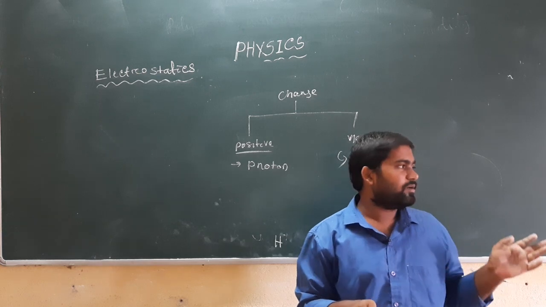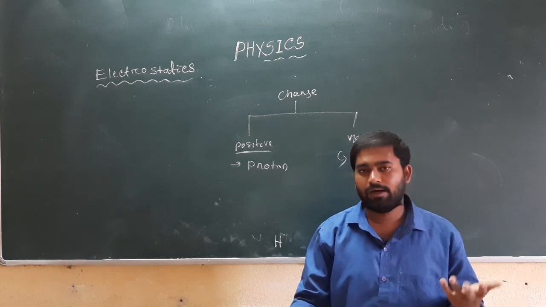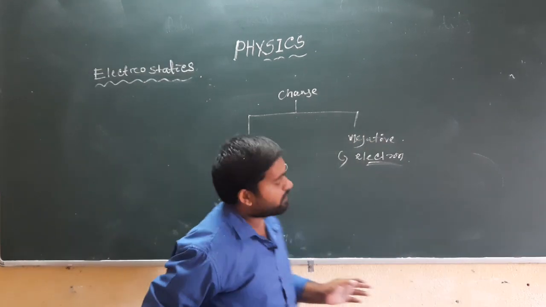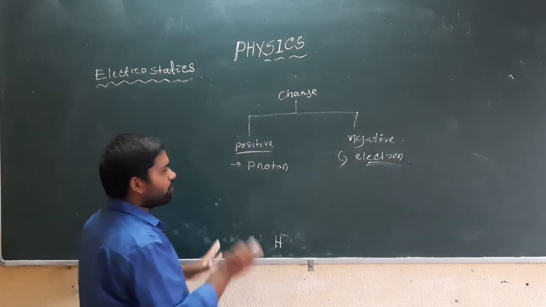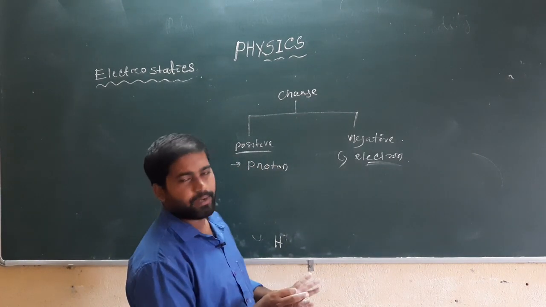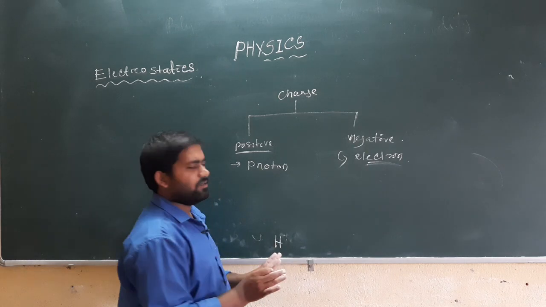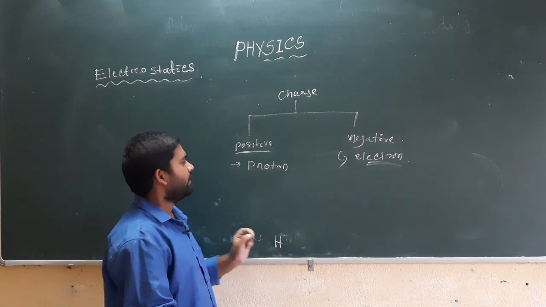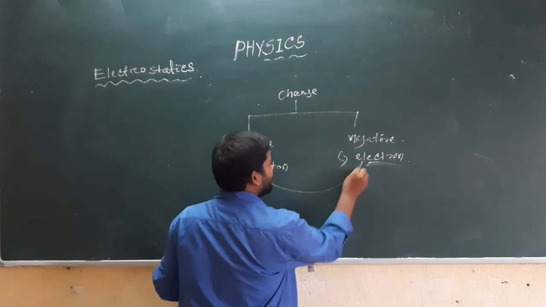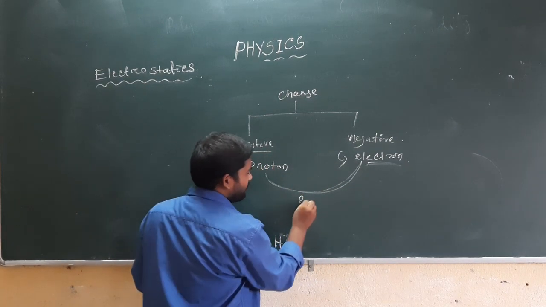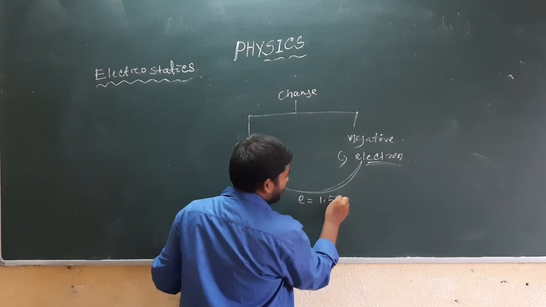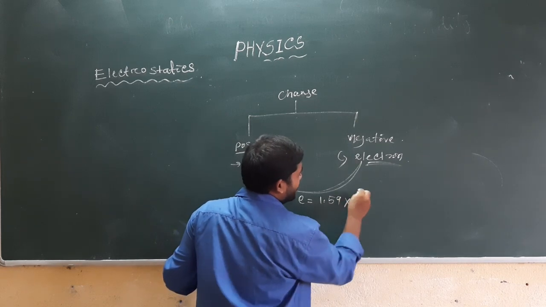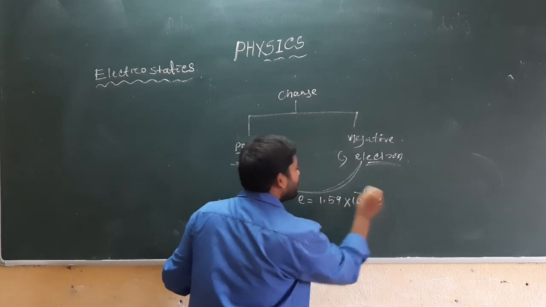In atomic physics, we can say the charge of a proton and the charge of an electron are the same in magnitude. That value will be 1.6 times 10 to the power minus 19 coulomb.